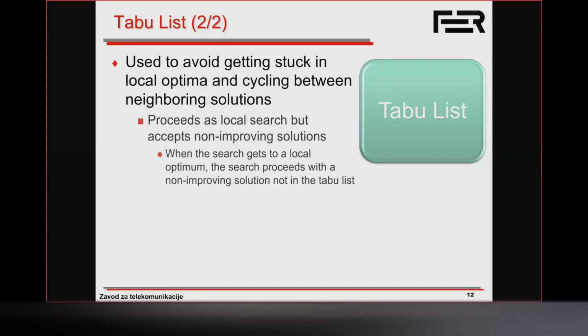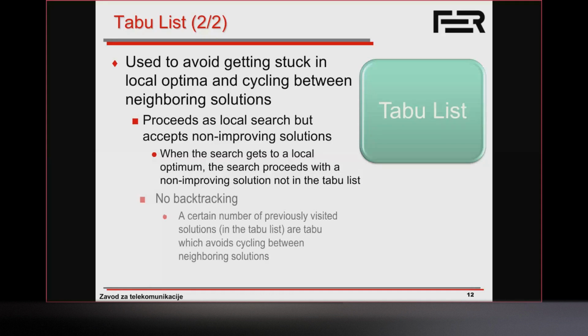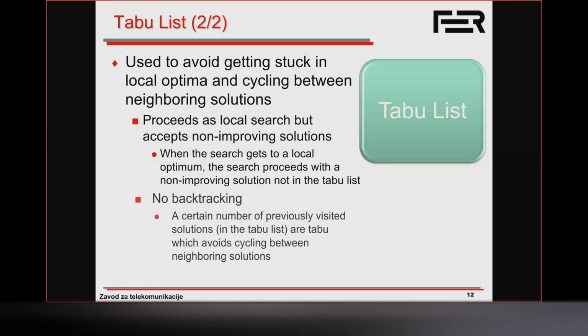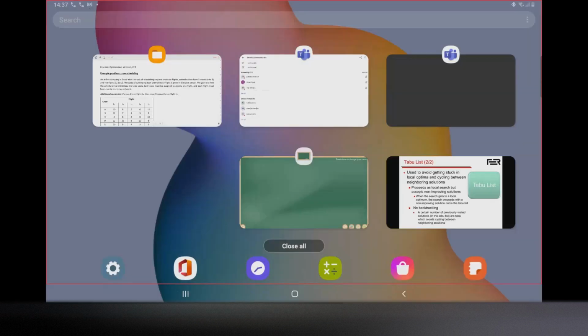We've already said that we're trying to avoid getting stuck in locally optimal solutions. Up until the point where we reach a local optimum, we proceed simply as a local search. But once we are in a locally optimal solution, at that point we accept non-improving solutions which are not in the taboo list. So we don't allow backtracking. A certain number of previously visited solutions are taboo, which avoids cycling between neighboring solutions. Just as an example, let me go over here.